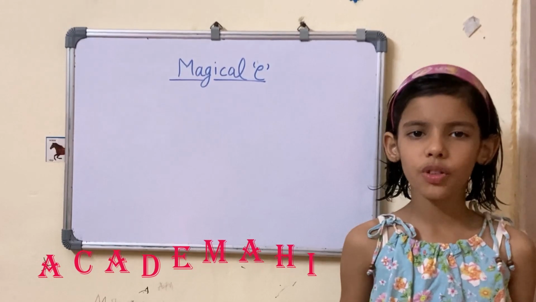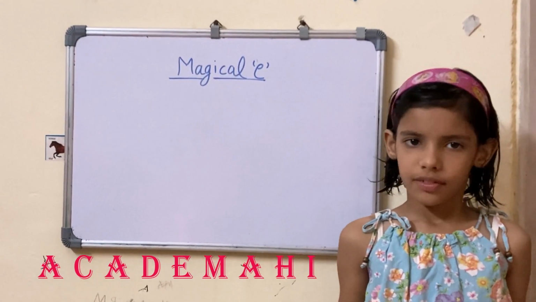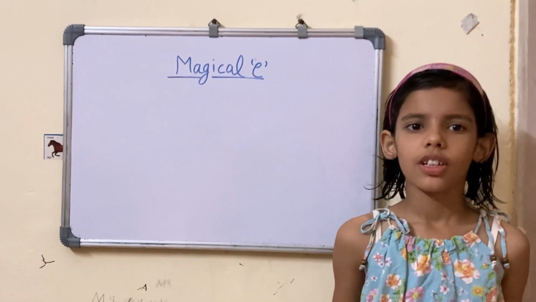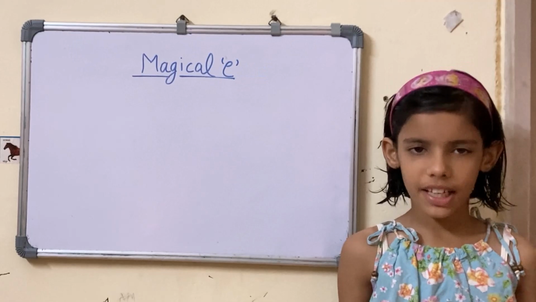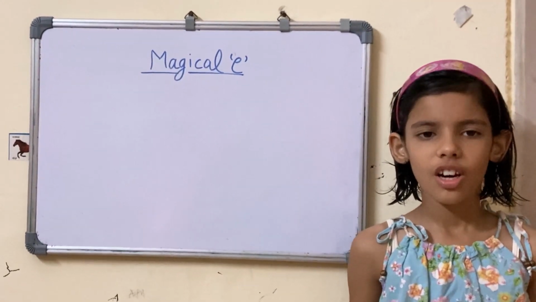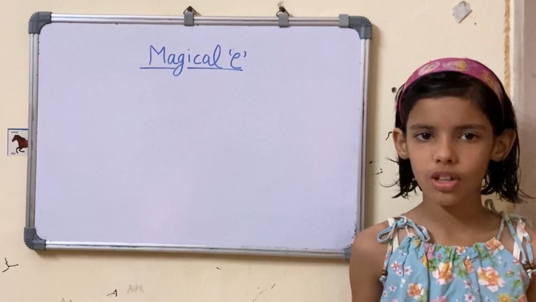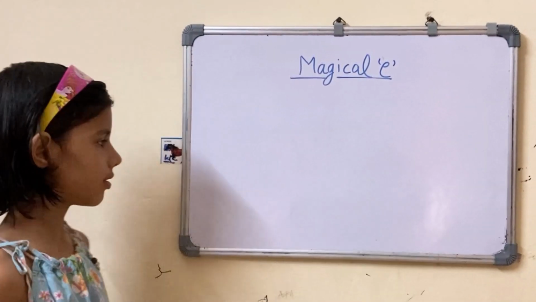I hope you have learned the sound of vowels. Today I will tell you about the sound of magical E. Magical E changes the short sound of vowels to long sound. Let's learn some examples.